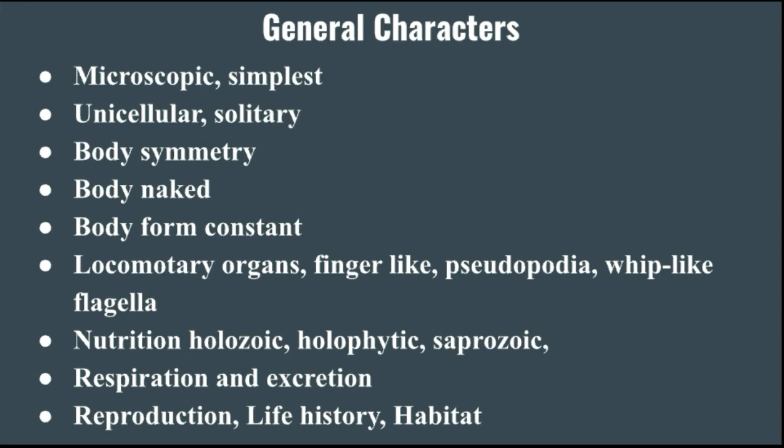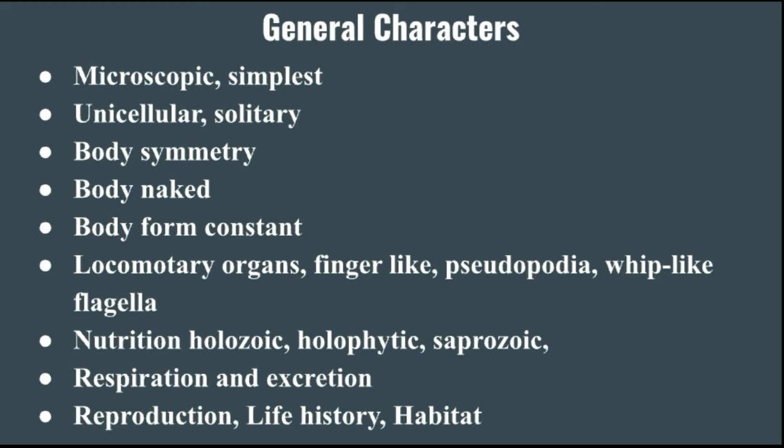It means the various kinds of respiration we have seen in the various animals, but in the protozoans, respiration is with the help of contractile vacuoles, and the contractile vacuoles will be helpful for excretion also. It means the respiration and excretion are through the general surface or through contractile vacuoles.